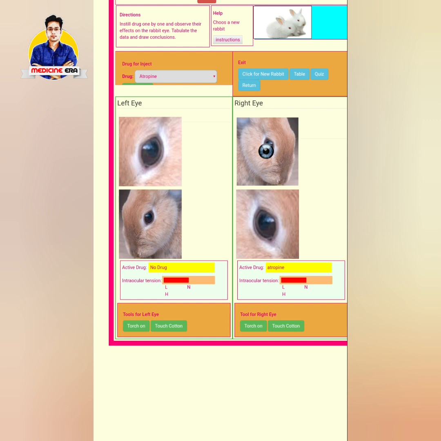I am using here the virtual lab XPalm series software, and I am doing the experiment on various effects of different drugs on the rabbit eye. So this is all about that particular experiment. I hope you have enjoyed today's session, in which I have mainly discussed animal experimentation, which is mainly the experiments on the rabbit eye, or the effects of different drugs on the rabbit eye. In my next videos, I will cover all the other experiments done by virtual lab techniques in the pharmacology lab, and you can also gather knowledge about these animal experimentation techniques.